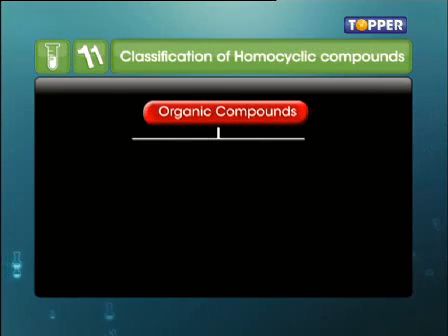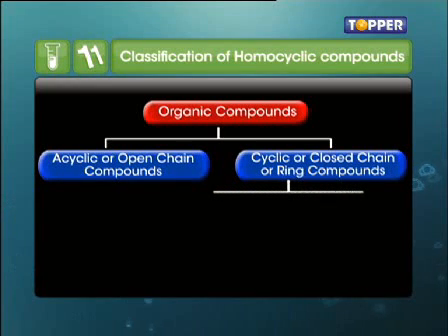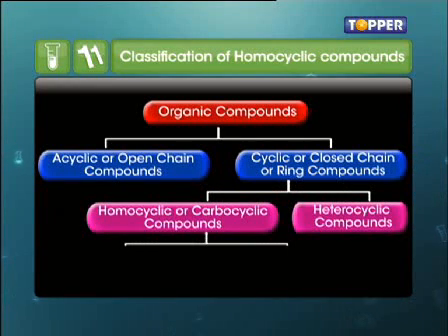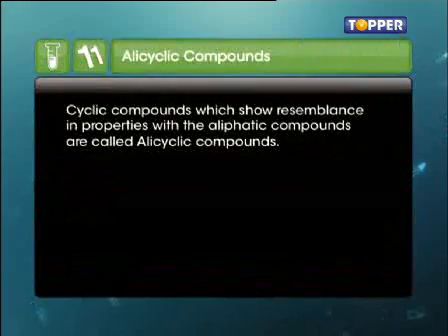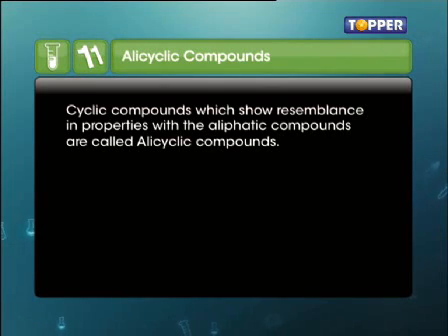Homocyclic or carbocyclic compounds can further be classified into alicyclic or aromatic compounds. Now, what are alicyclic or aromatic compounds? Alicyclic compounds are those cyclic compounds which bear a resemblance to aliphatic compounds in their properties.